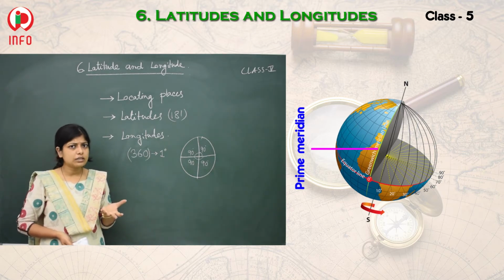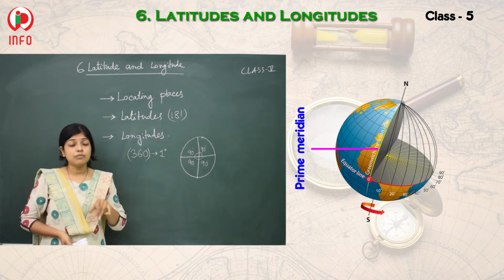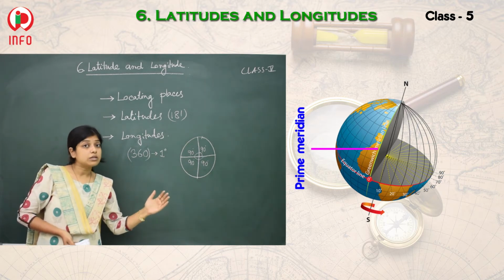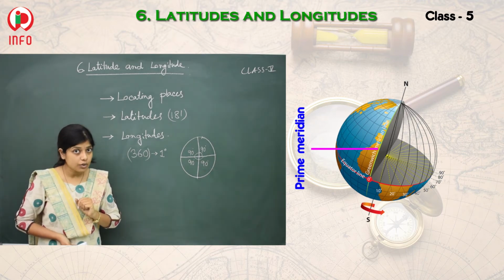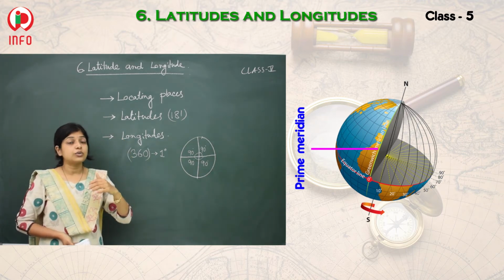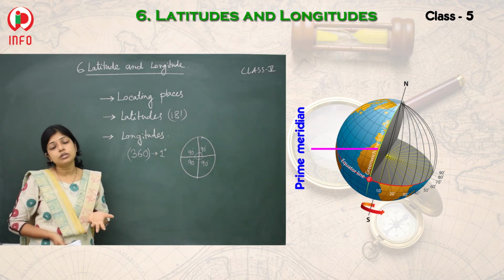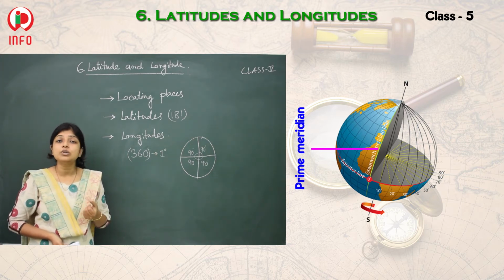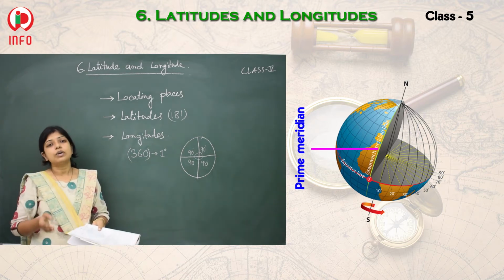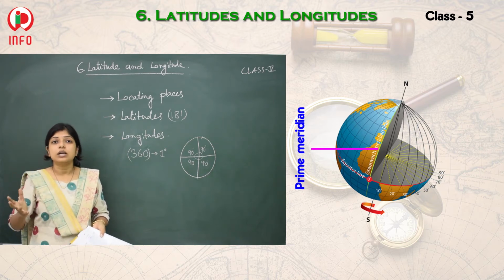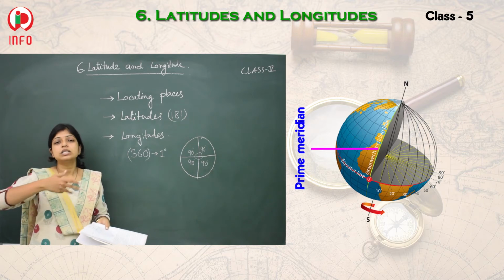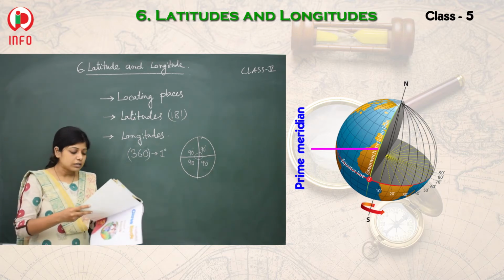Otherwise you can find your country first, and afterwards note down from which latitude to which latitude your country is situated, and from which longitude to which longitude. In this way we can find out any place on the surface of the earth.